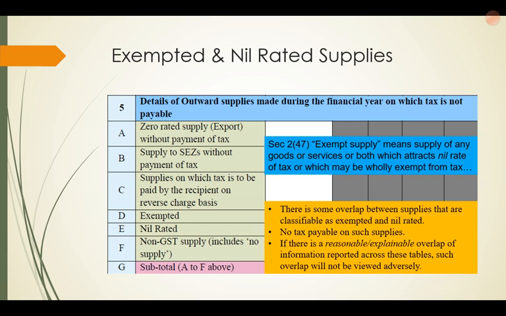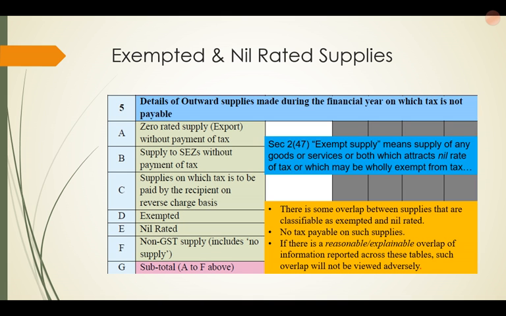Please see the words: if there is a reasonable or explainable overlap of information. So if there is an unreasonable or unexplainable overlap of information, it may be viewed adversely. So let us understand that some minor differences could be okay, but otherwise information should be properly reported here also.